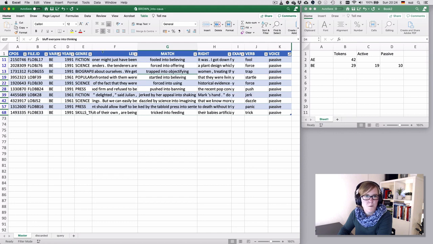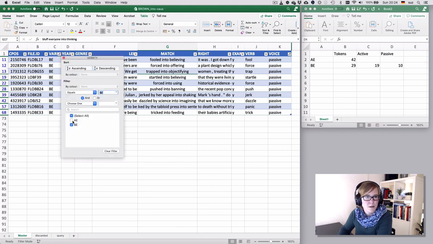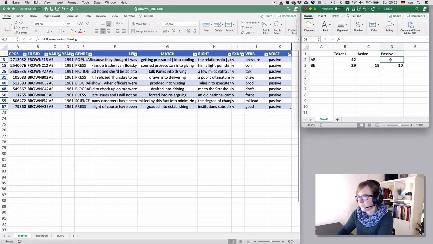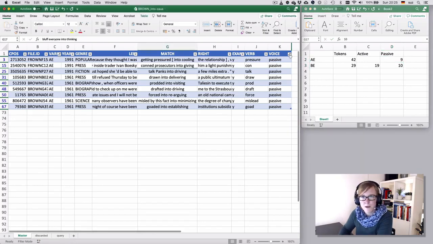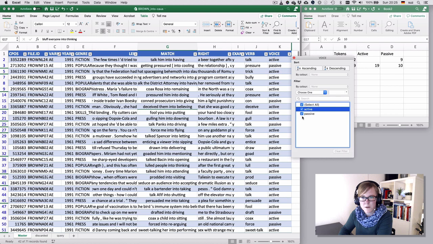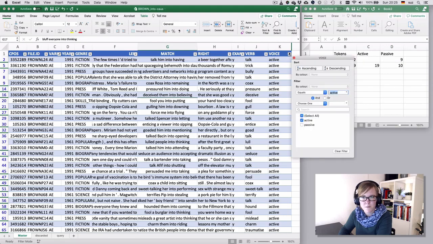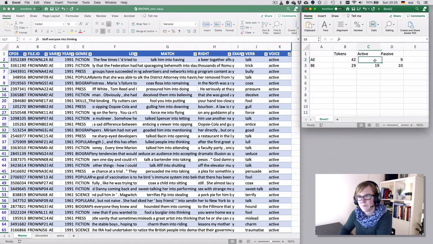And for American data, we can select American English, unselect the British one. We have 9 for the passive. And for the active, you can do the same thing. I mean, we could potentially do subtraction here already, but there you go. Okay. Active, we are at 33.